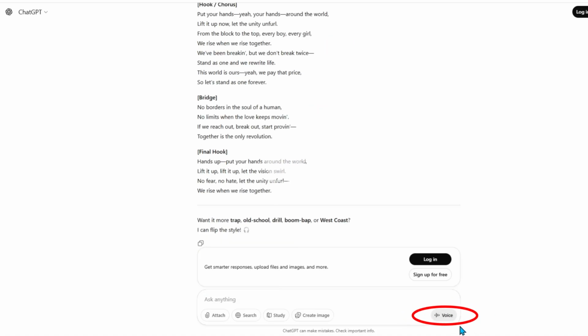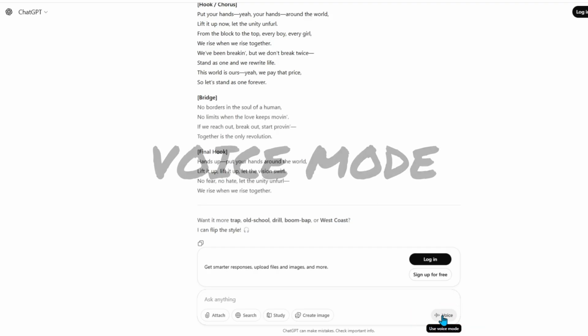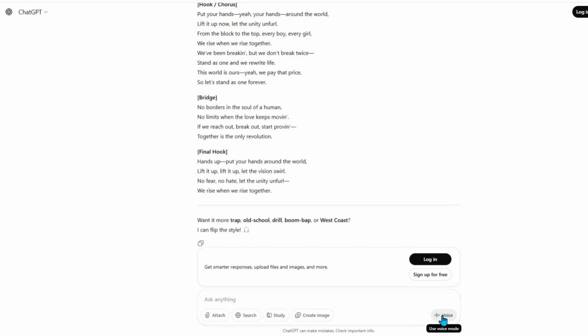You can also, down here, I can use voice mode. So instead of typing this in, I can tell ChatGPT to do something. But you have to be logged in.